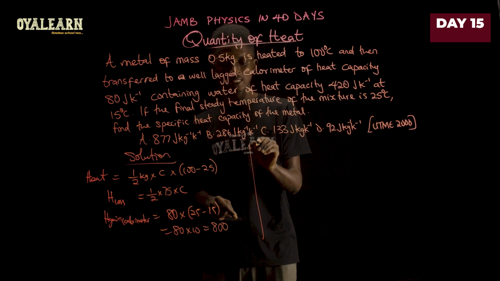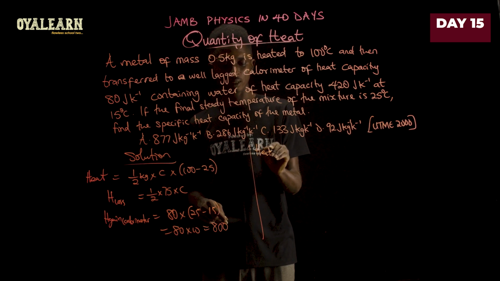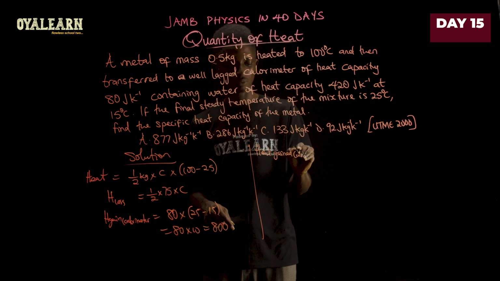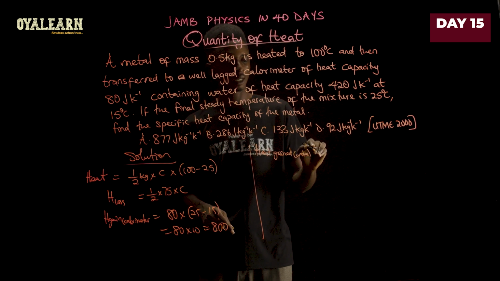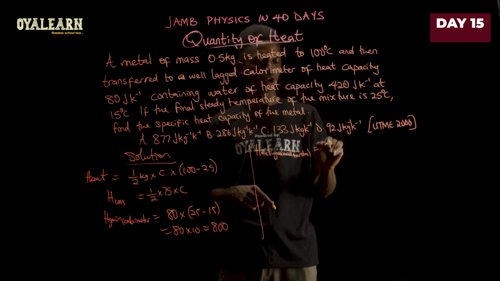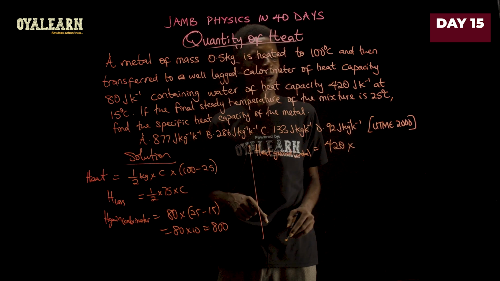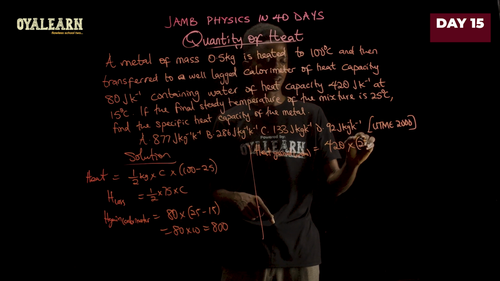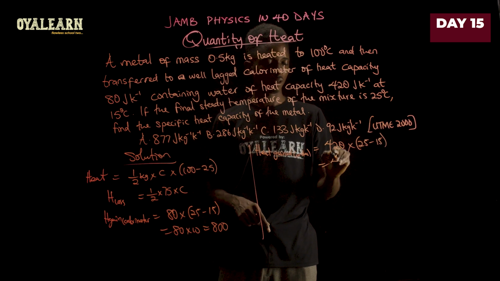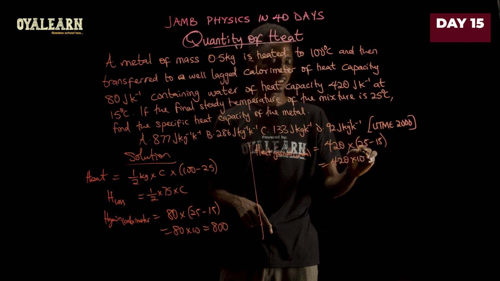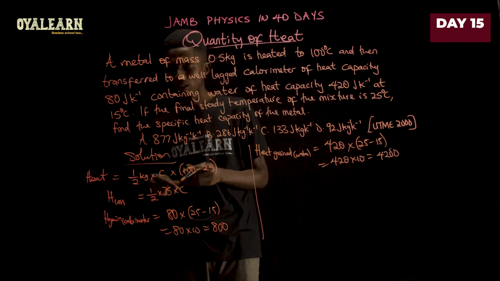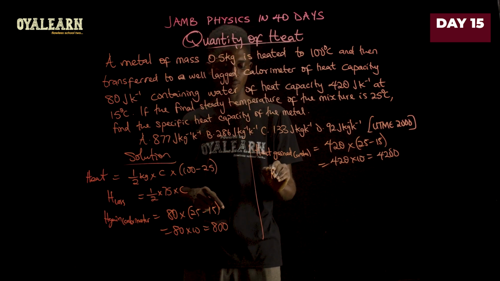Now, heat gained by water. Now, that's going to be the thermal capacity of water, which is 420, multiplied by the temperature difference, so 25 minus 15. And this would give us 420 times 10, that is 4,200.